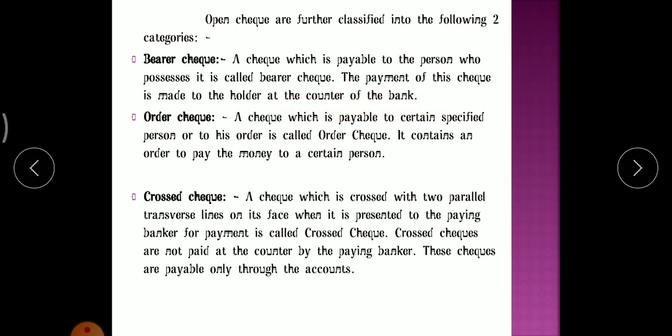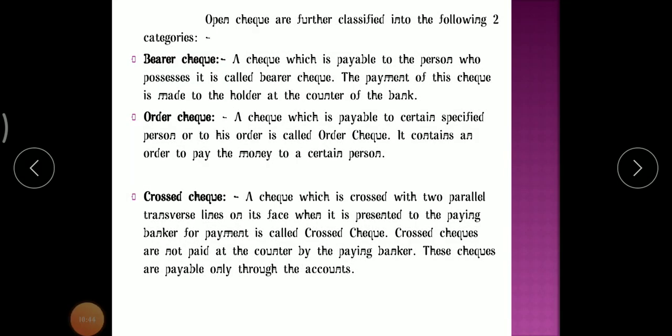So what do you mean by bearer check? A bearer check means a check which is payable to the person who possesses it. It means on the check the name will be given, like pay Mr. Sunil. Sunil only has to go to the bank to withdraw the amount. Clear?